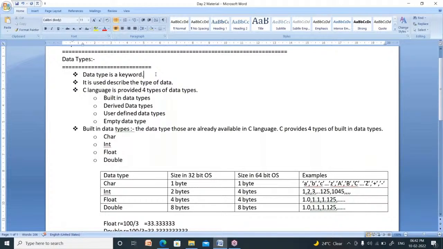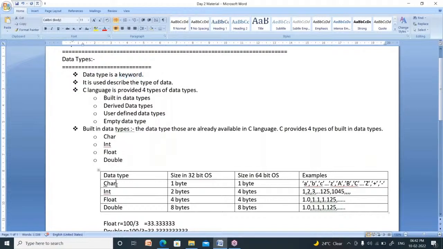Keyword is nothing but some reserved words. Some words are already defined inside the computer. There is a town, Hyderabad. It was already named. Some names are already defined. Our country name, India, was already defined. Some names are already defined inside the computer. Some names are already defined inside the C language. Those names are nothing but keywords.